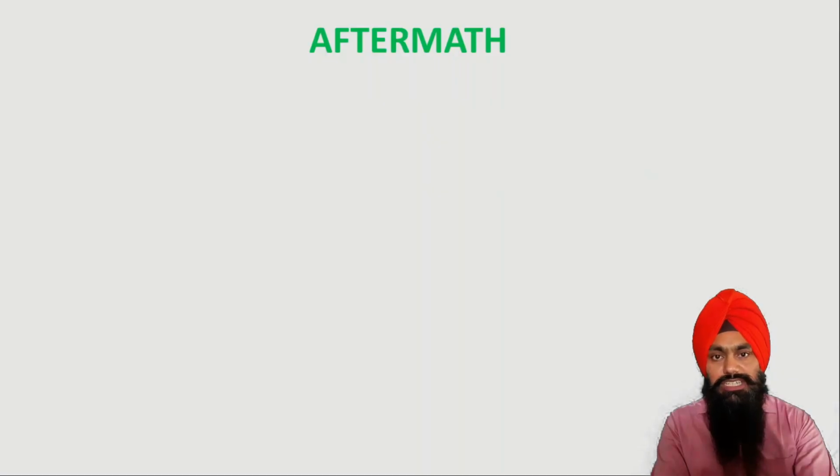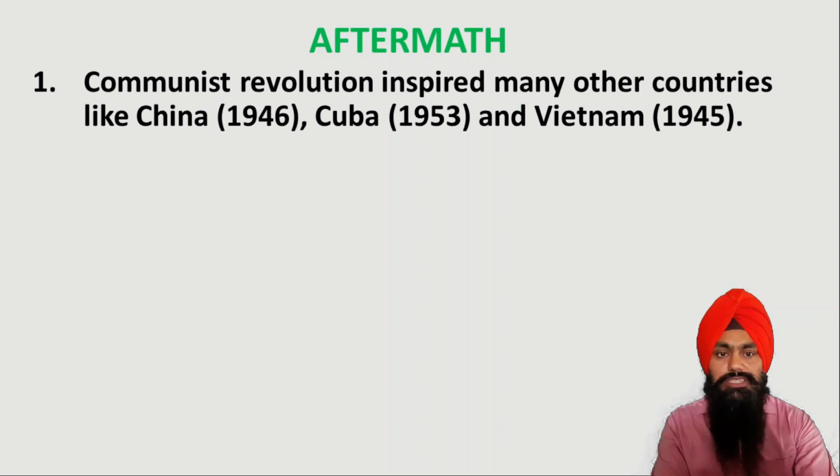Now we will discuss the aftermath of this revolution. The first one is that communist revolutions started in many other countries like China, Cuba and Vietnam. The Chinese revolution started in 1946 under the leadership of Mao Zedong. In Cuba it started in 1953 under the leadership of Fidel Castro.